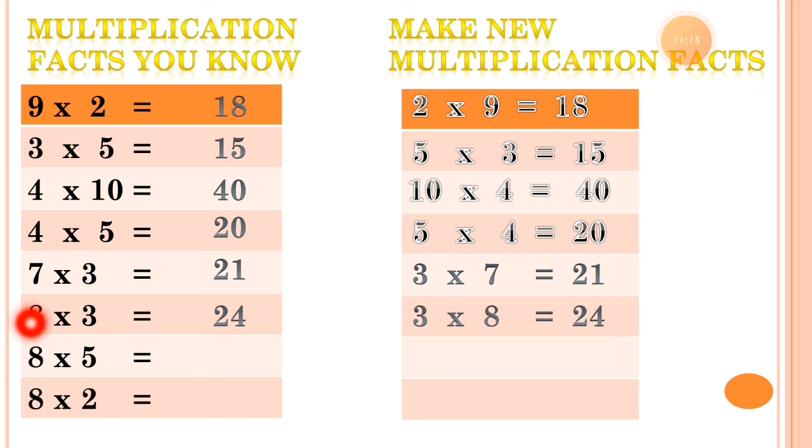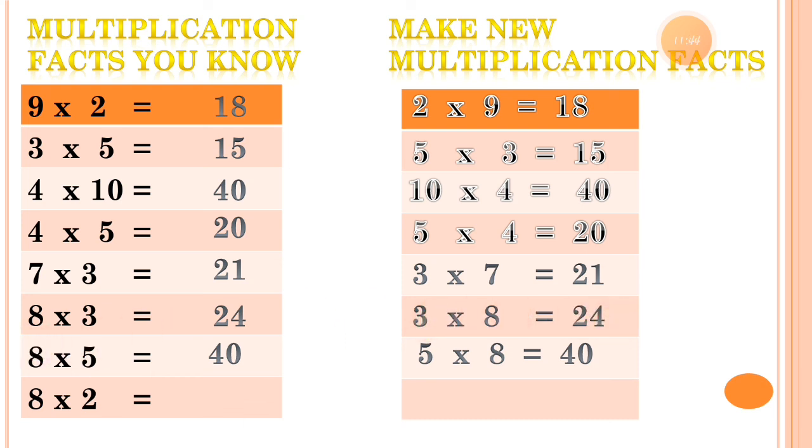Now the next one, 8 5s are equal to 40. So the multiplication fact is 5 8s are equal to 40. So the multiplication sentence is 5 8s are 40.